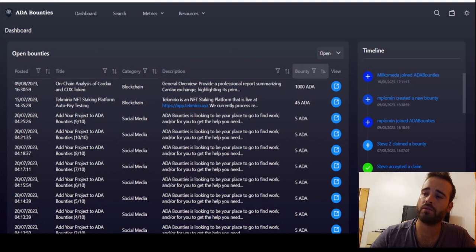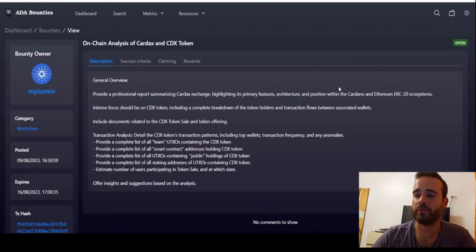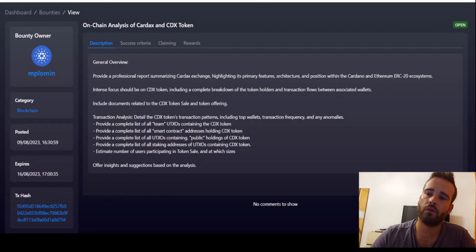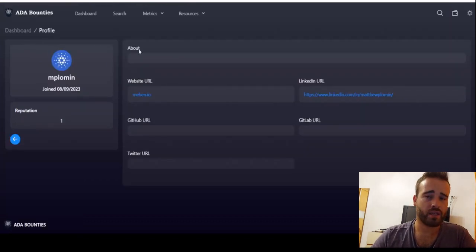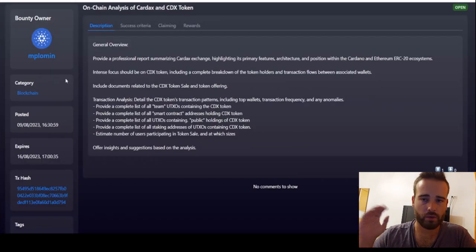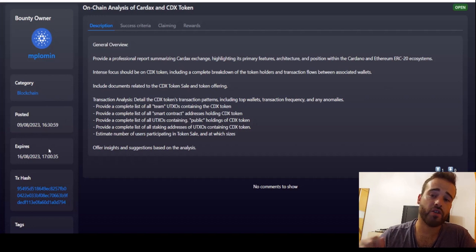And then once we have the open bounties, we can click here on this square with the arrow to check all the information about the bounty. So here in the description, you have a general overview about the bounty, what you need to do, and etc. Okay, so this is very important to read carefully, everything in here. But here on the left side, you have, for example, information about the bounty owner, who is the person that created the bounty. You should always check the profile, see their reputation, see who they are to decide whether you want to take on the bounty or not. We'll explain in the future why. You have your categories, when it was posted, and also very important, the expiration date. So careful, this bounty is just about to expire.